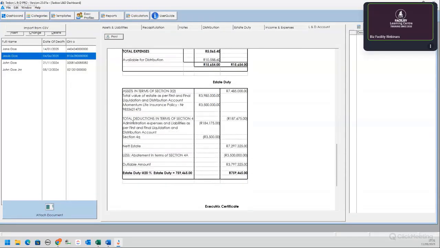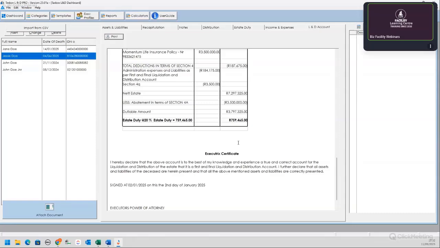Your estate duty is also shown very nicely here, how all the steps are compliant with the estate and compliant with the Master's office. Of course, if the estate is over 30 million, it will be a higher percentage.